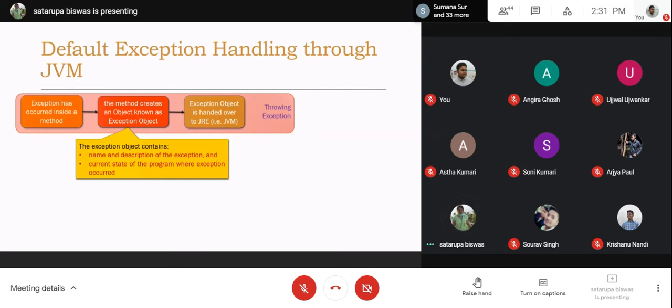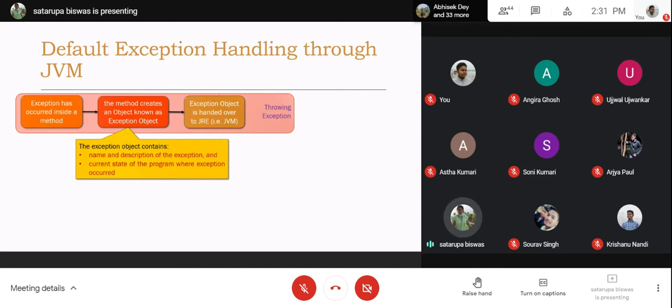So this object will be created by the JVM and it will go to the method where the exception has occurred. After that, the exception object is handed over to the JRE. That means if the proper measure is not present inside the method, obviously the exception has to be given back to the JRE to handle it.